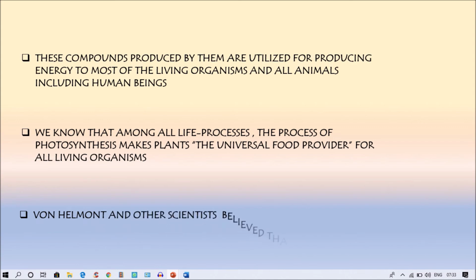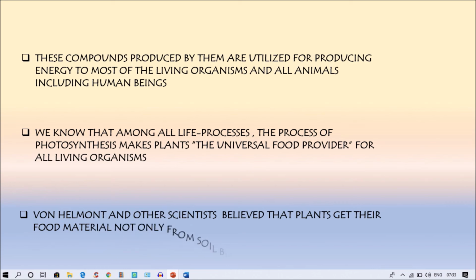Von Helmont and other scientists believed that plants get their food materials not only from soil but also from other sources. So in class 7th, we have von Helmont's experiment, and there are many other scientists like Lavoisier, Priestley, and many noted scientists who said that plants not only get food materials from soil but also from other sources, which have been proven experimentally.